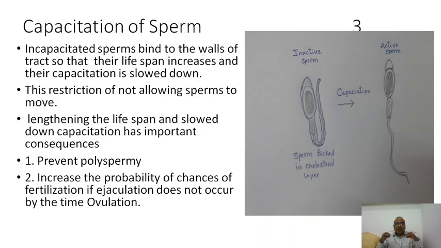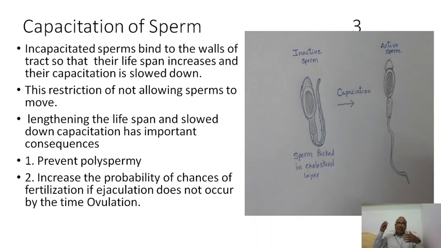The first function is that many of the sperms are blocked from going to the egg, to prevent polyspermy. If all the sperms go to the vicinity of the egg, there are more chances of polyspermy. So polyspermy can be prevented by incapacitation. And the second one is that incapacitation of certain sperms increases the probability of fertilization.